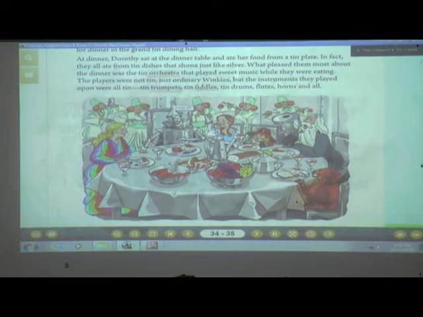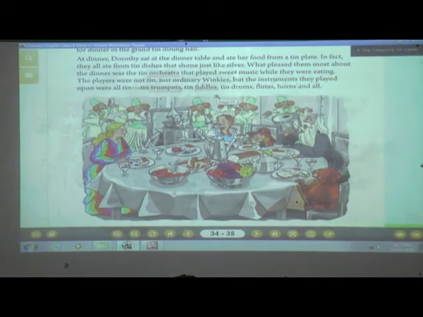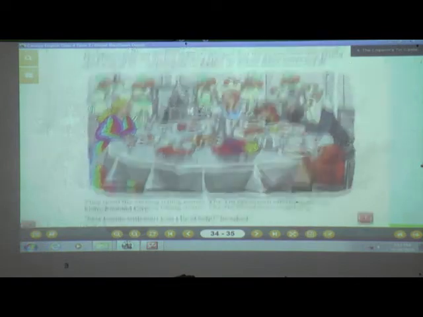Now fiddles are violin-type musical instruments with strings. Can you see here? Yes, this is a trumpet, this is a fiddle, these are drums, flutes, yes or no, and a horn. Can you see? All the instruments which the players are using are made of tin. And when they saw all this, Dorothy and her friends were very pleased that while they were having dinner, the orchestra was playing sweet music for them.